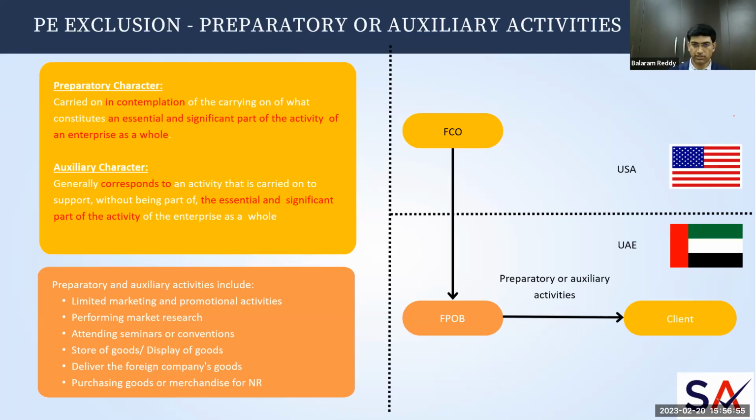Maybe they engage someone or ask their employee to come to UAE and see whether it is going to be feasible to conduct business in UAE for their activities. If that is the activity conducted through this fixed place of business in UAE by the non-resident, then it will not be considered a PE, and the income generated out of that will not be subject to corporate tax.